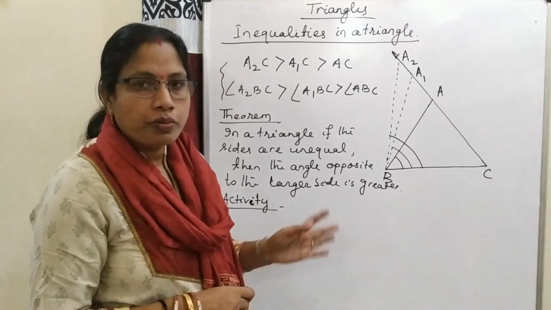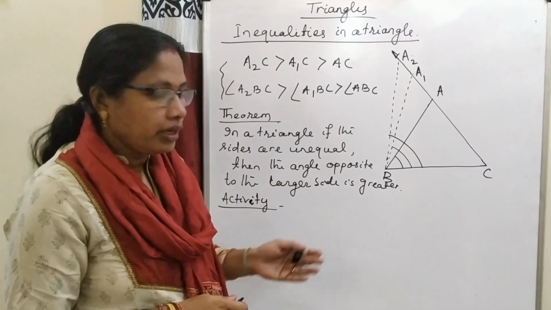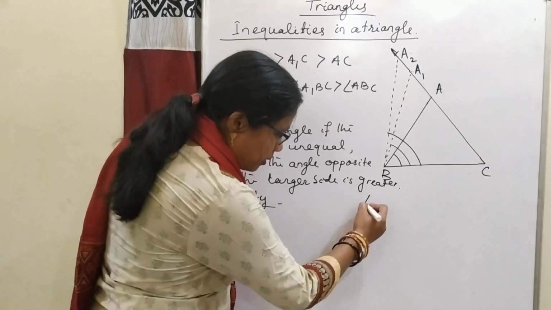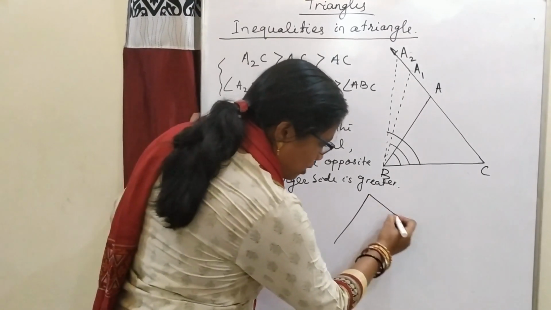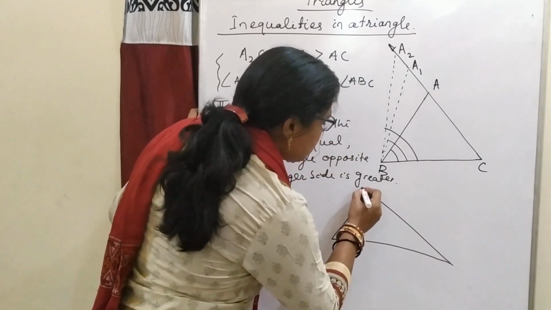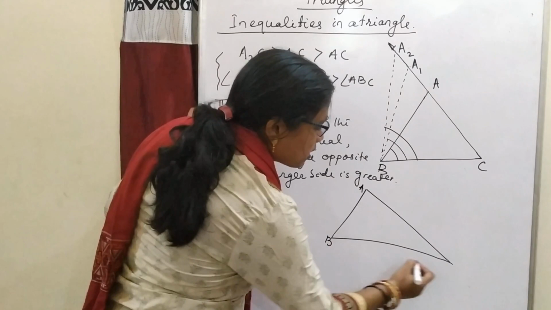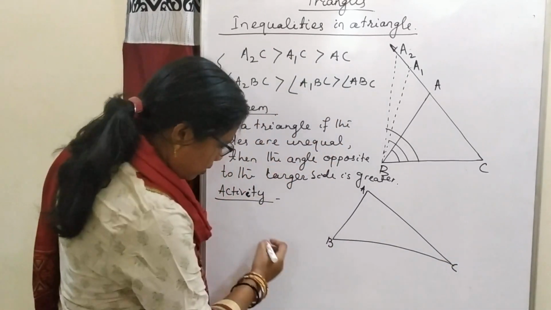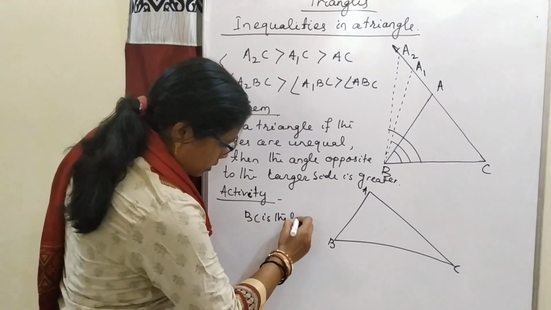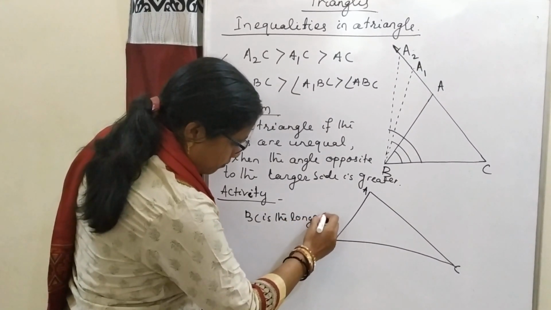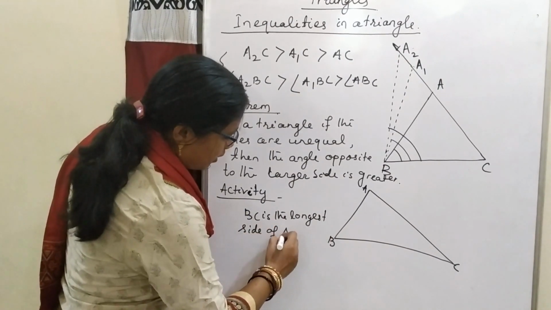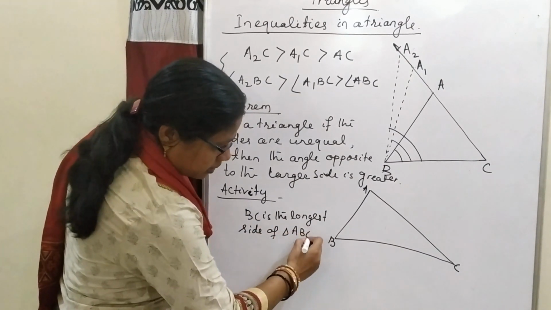We will prove this theorem by an activity. You can do this activity yourself. First step, you construct a scalene triangle. Like this, you construct a scalene triangle. Here BC is the longest side of triangle ABC.